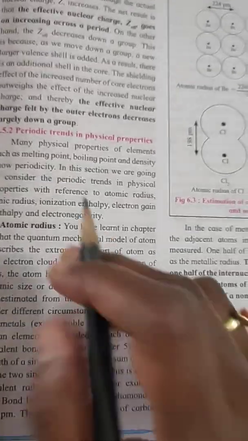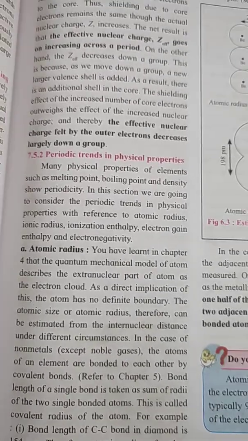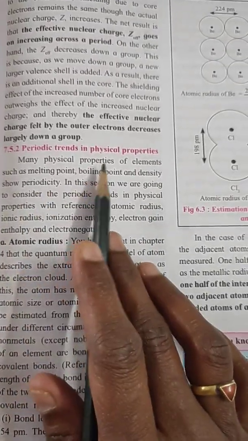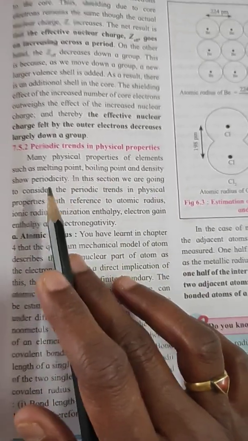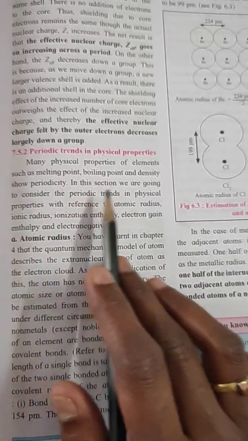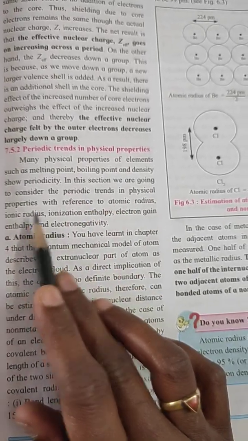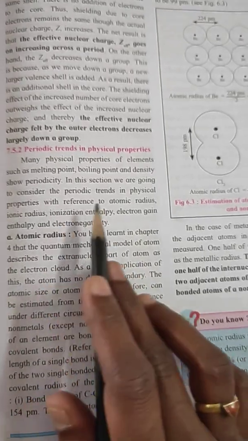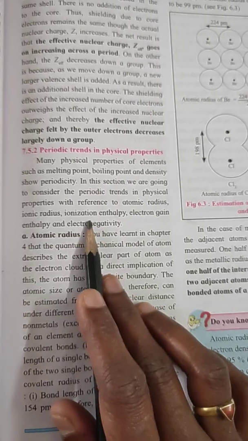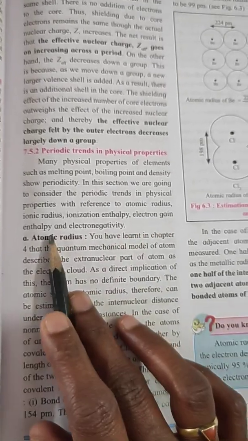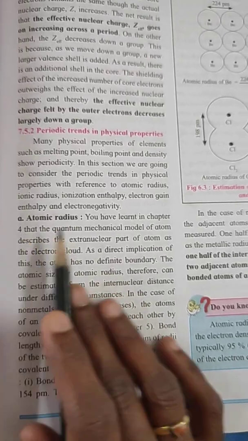Then the next topic is the periodic trends in the physical properties. Many physical properties of elements such as melting point, boiling point and density show periodicity. In this section, we are going to consider the periodic trends in the physical properties with reference to atomic radius, ionic radius, ionization enthalpy, electron gain enthalpy and electronegativity. First of all, we are going to discuss the atomic radius.